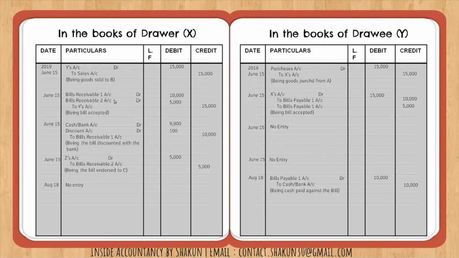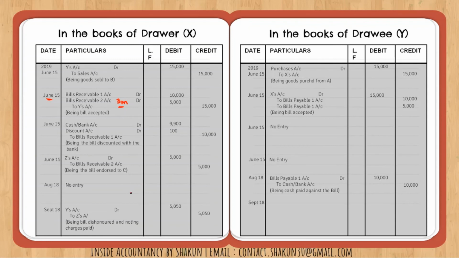Now the second bill, if we talk about the second bill, our second bill was made for 3 months. Okay, from June we add 3 months, so we get September 18th by adding 3 days of grace also. So on September 18th, we need to pass the entry for dishonor. As I already told you, in the books of drawer, drawee's account is always debited. So Y's account is debited, and since we had endorsed the bill to Z, therefore Z's account is credited.